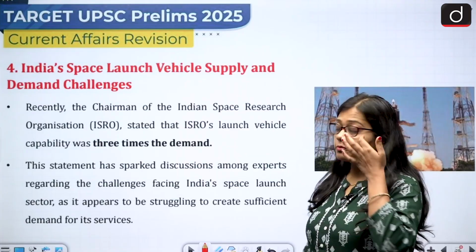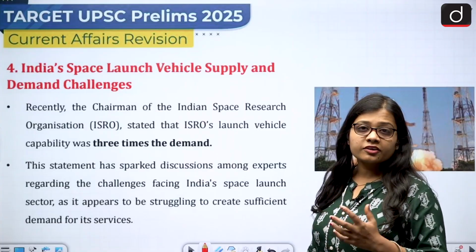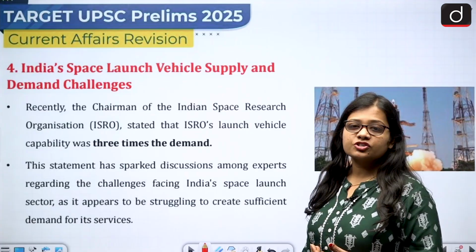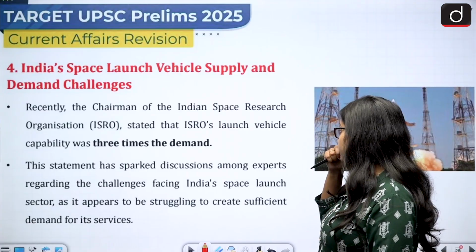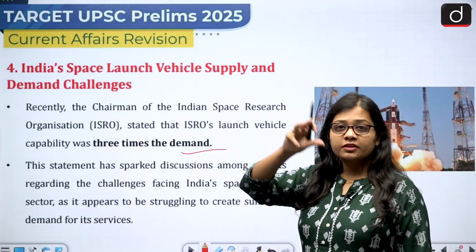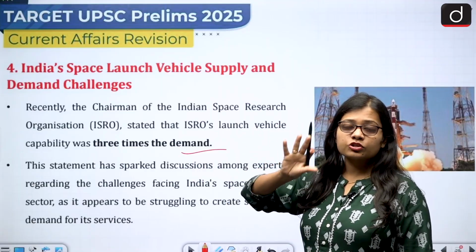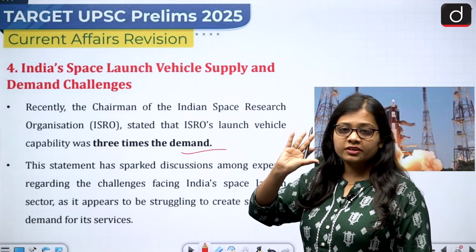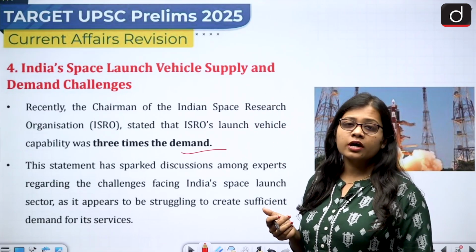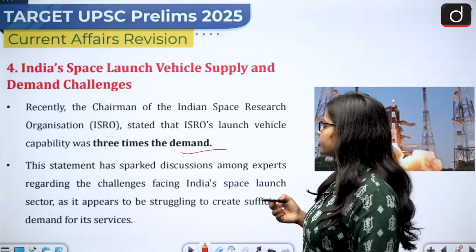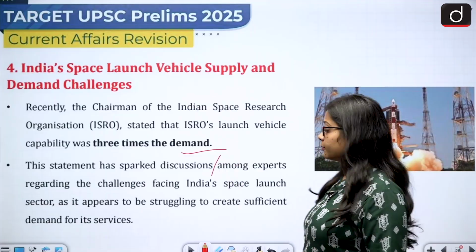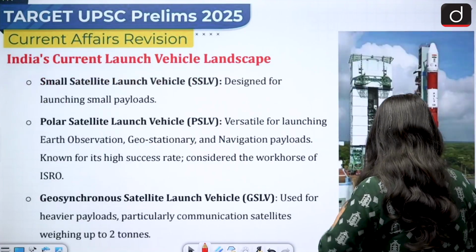So recently the chairman of ISRO, the Indian Space Research Organization, the only space organization of India, stated that ISRO's launch vehicle capability was 3 times the demand. It means the demand is less while the launch vehicle capacity is more. It means that the rockets are more as compared to the satellites that it can take to the orbit. So this statement has sparked discussions among experts about the demand and supply inefficiency.